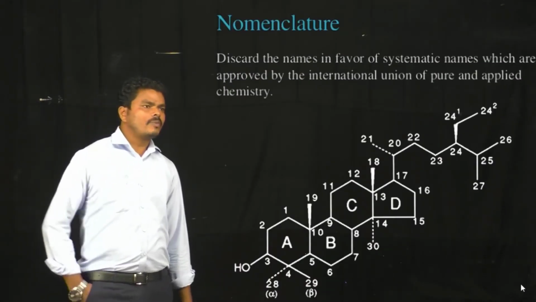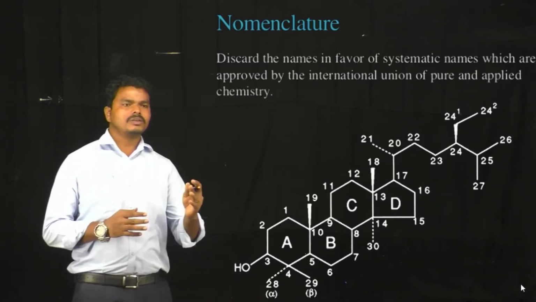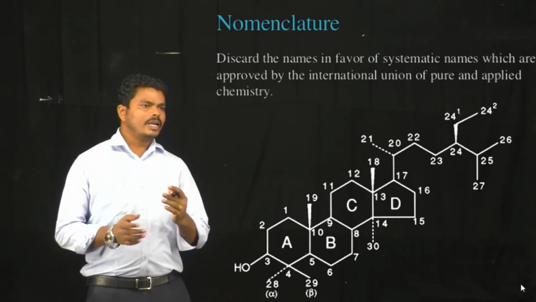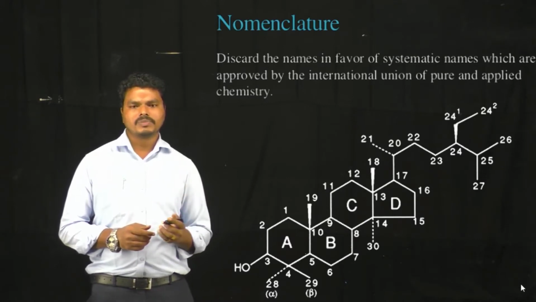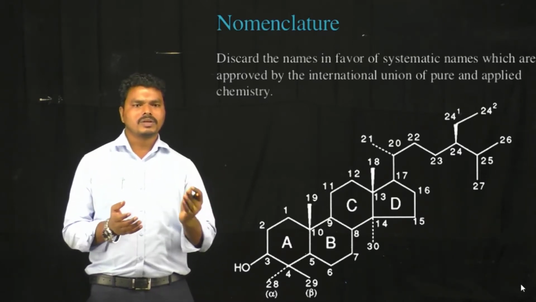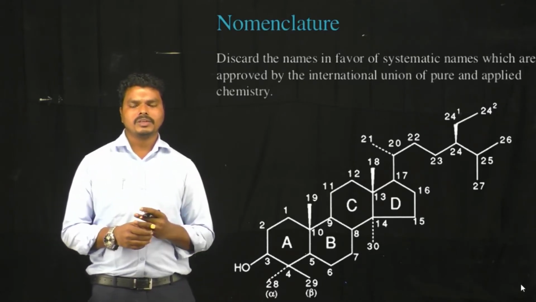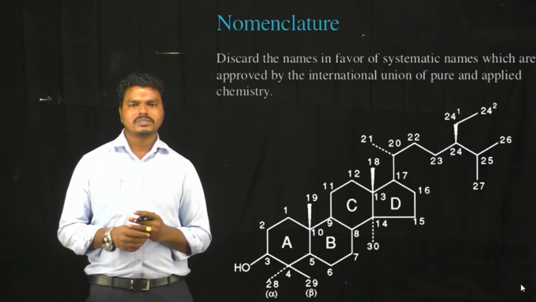So when you look at the nomenclature of steroids, nomenclature means the naming system, how the steroids are named. In older days, for naming the steroids, they used systematic names. That means based upon the rings present, or how many rings or how many carbons are present in the steroid moiety, they gave some names. Those are called the systematic names.